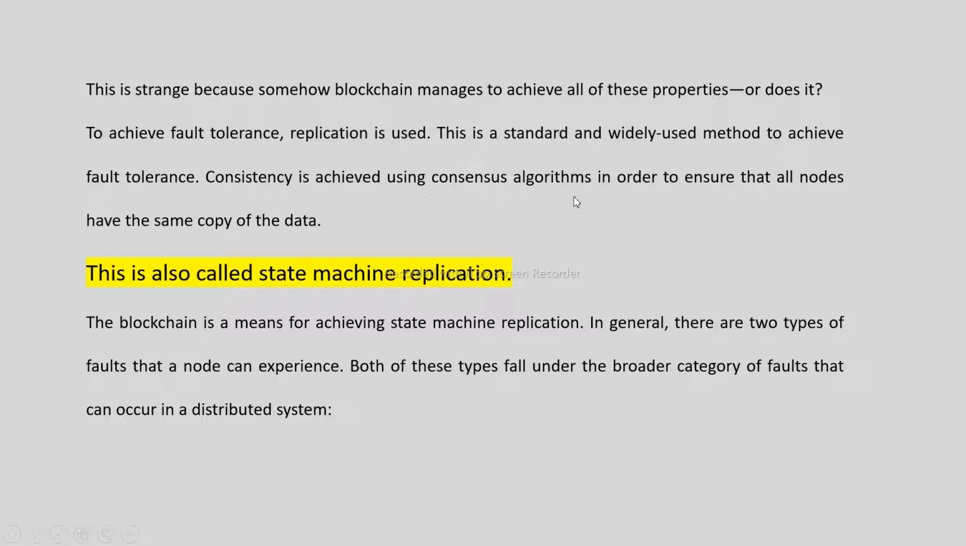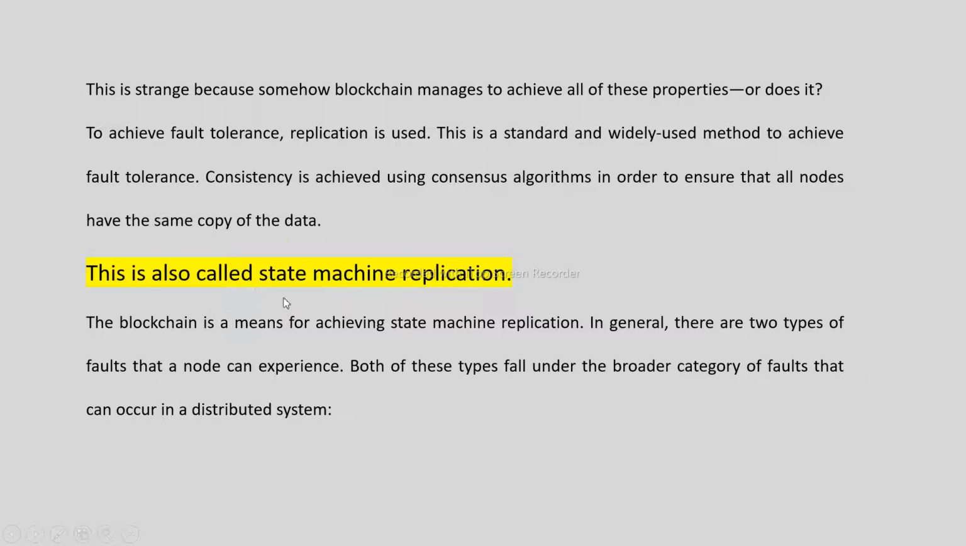Consistency is achieved using consensus algorithms in order to ensure that all nodes have the same copy of data. As we all know, the consensus mechanism ensures that whatever the nodes agree on is going to be stored in each of the blocks. So consistency is achieved using the consensus algorithms. In the last class, we learned more than 10 consensus algorithms. We are using that mechanism to ensure that all nodes will have the same copy of data.